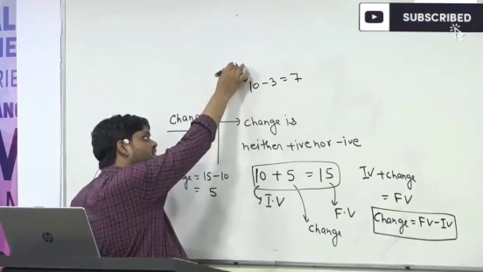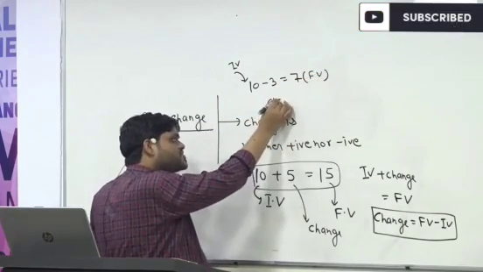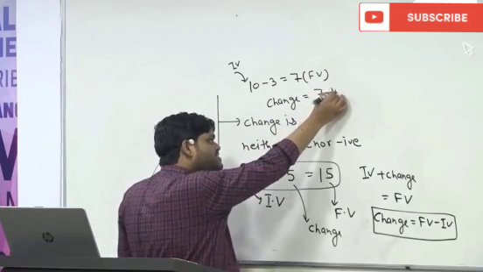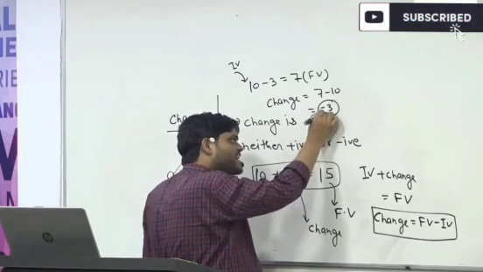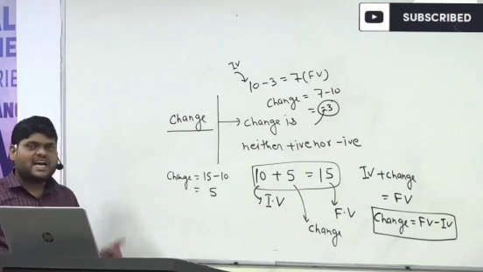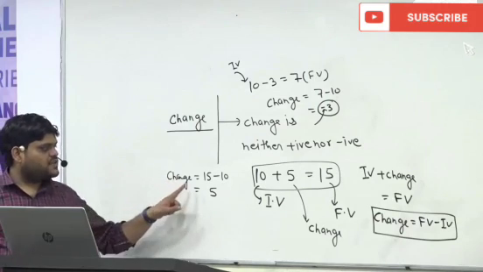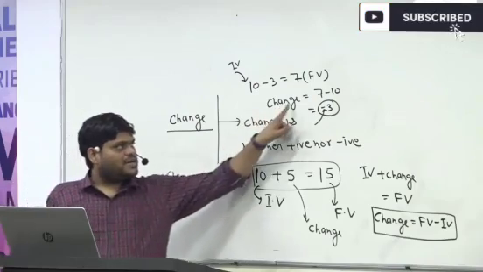This is the initial value, this is the final value. Here change is equal to 7 minus 10, that is equal to minus 3, and the minus sign shows a negative change. So change will always come with a sign, either positive or negative.